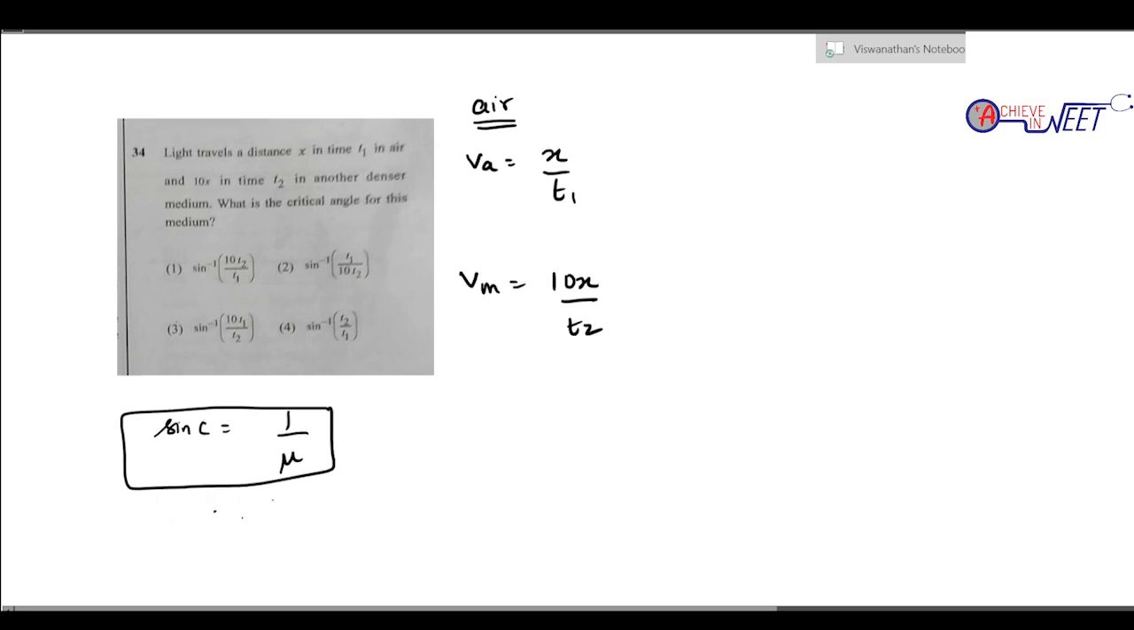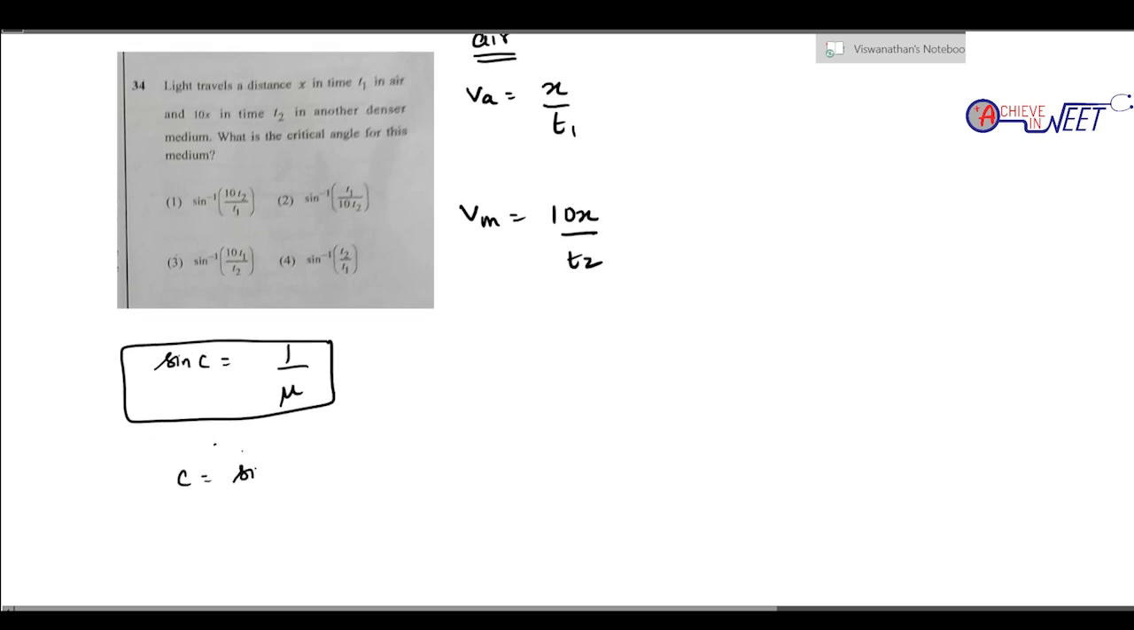Question 34. Light travels distance x in time t1 in air. So velocity in air, I can simply write as distance by time, x by t1. And velocity in the other medium is distance traveled by time, 10x by t2. Then what is the critical angle of the medium? Critical angle is given by sin c is 1 by mu. So critical angle c is sin inverse of 1 by mu.